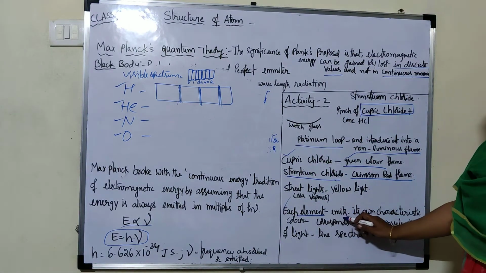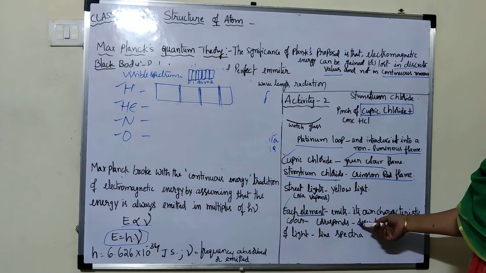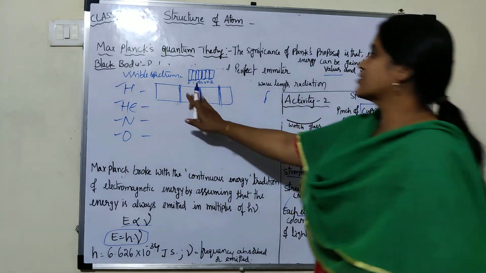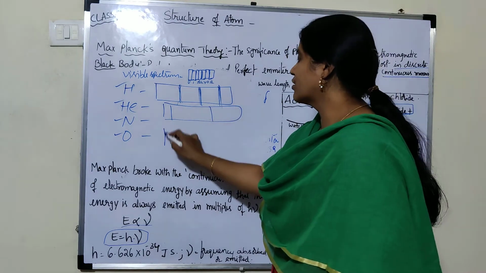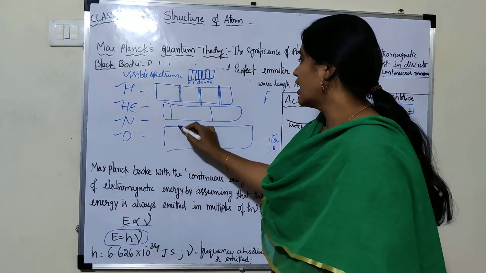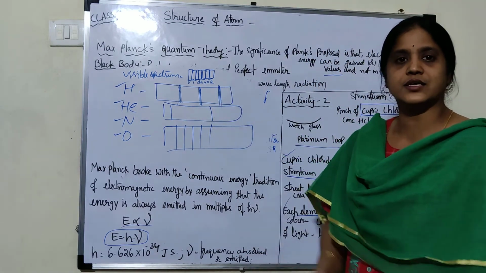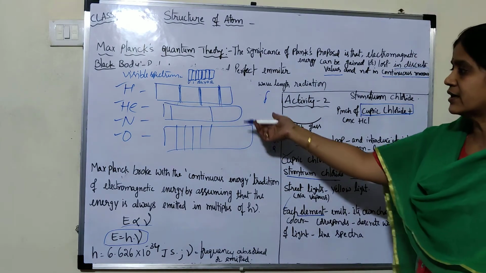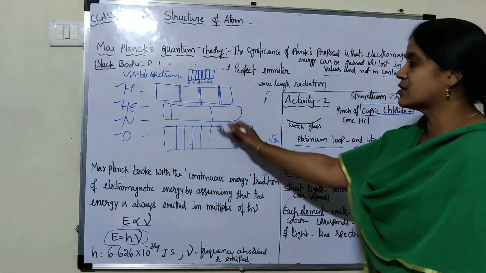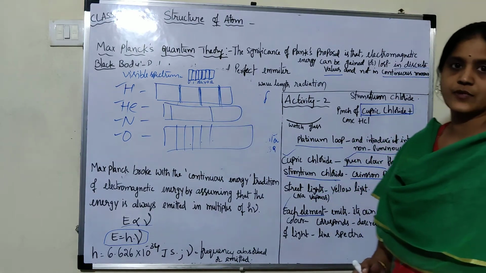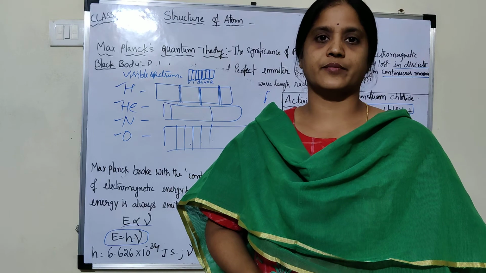Each element emits its own characteristic color, and each color corresponds to discrete wavelengths. Suppose hydrogen emits a line spectrum like this, helium emits like this, and nitrogen like this; this is a rough example. Each element has its own characteristic discrete wavelengths, and these lines are known as line spectra. So this is about activity 2, and in the next video we will discuss Bohr's theory. Thank you.